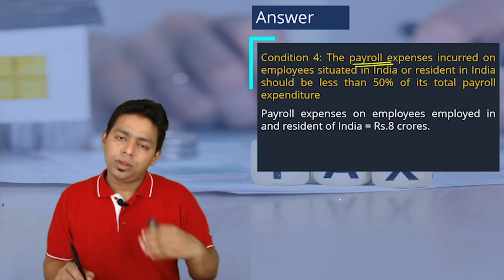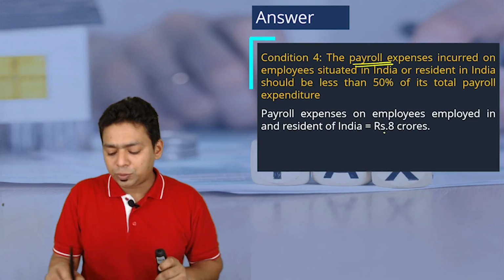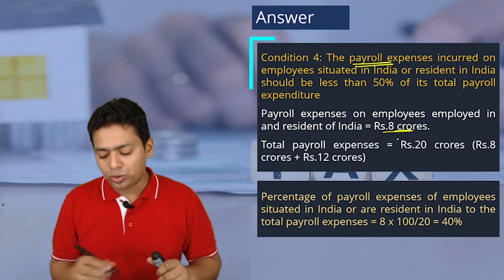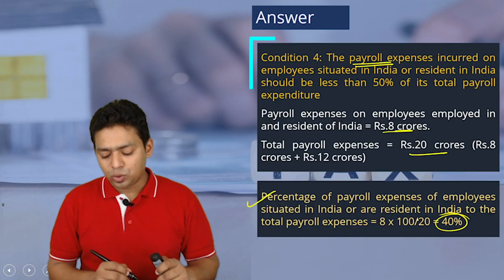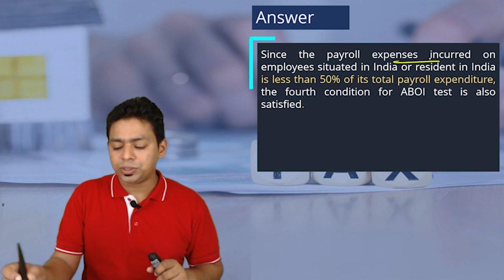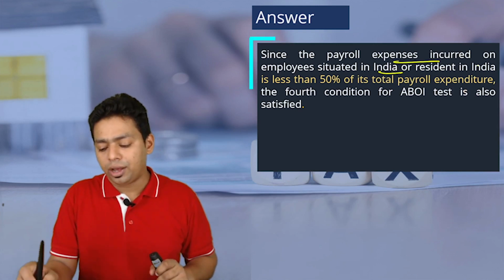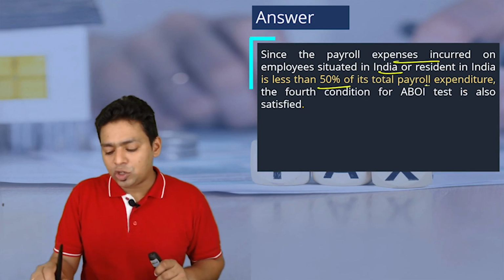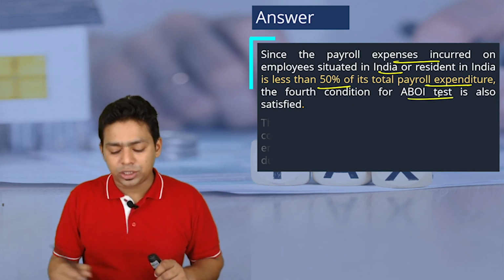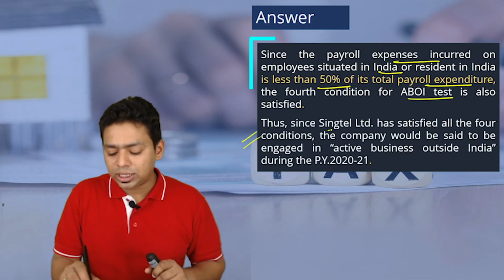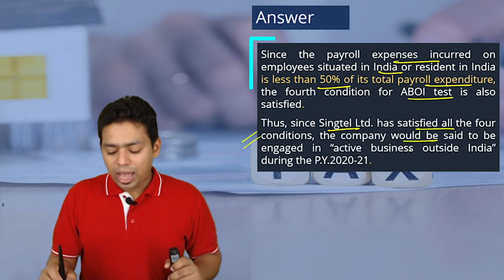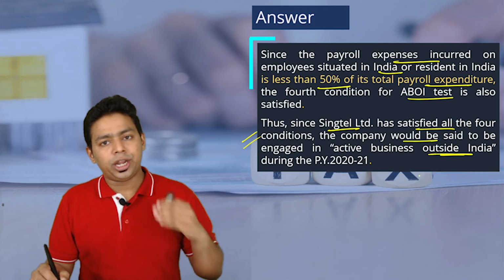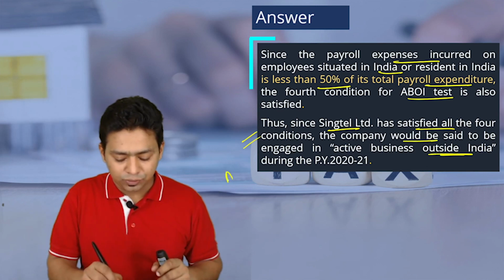That was 8 crore out of 20 crore. Payroll expenses for Indian employees are 8 crore. Total expenses are 20 crore. So percentage is only 40%. So because the percentage is only 40%, you can say since the payroll expenses incurred on employees situated in India is less than 50% of total payroll expenses, therefore the 4th condition is also satisfied. Since Singtel Limited has satisfied all the 4 conditions, we can say that active business of the company is located outside India. ABOI test is fulfilled.